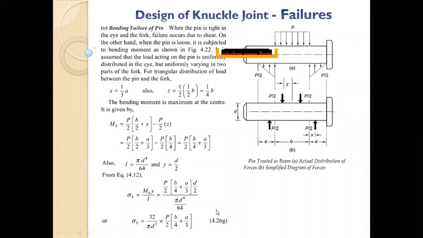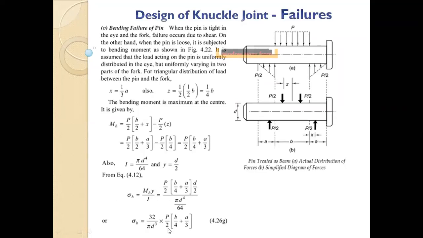M is equal to bending moment upon I, which is your moment of inertia. In case of the knuckle pin, it is a rod, so the cross-section area is a circle. So I is pi by 64 d raised to 4. Just take a look at the second last line.